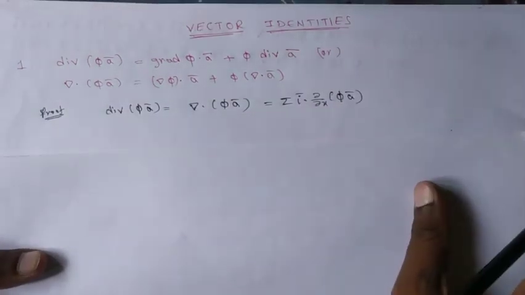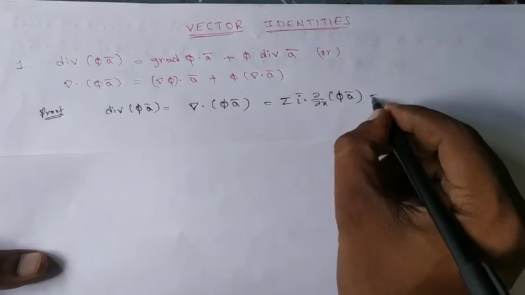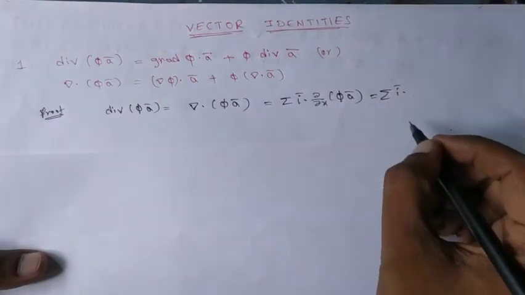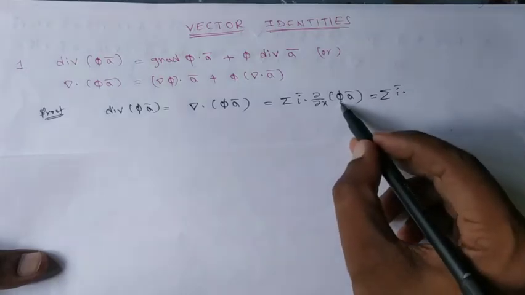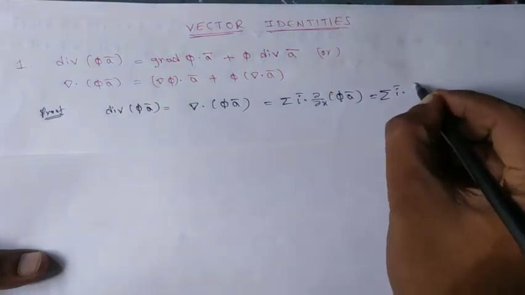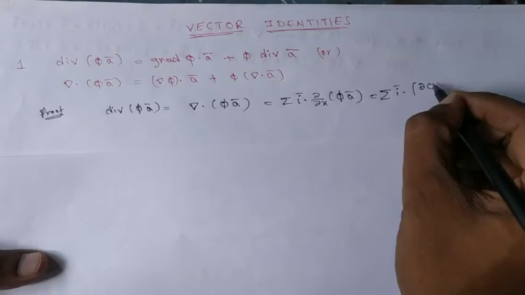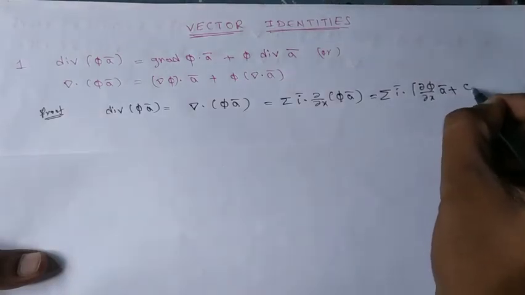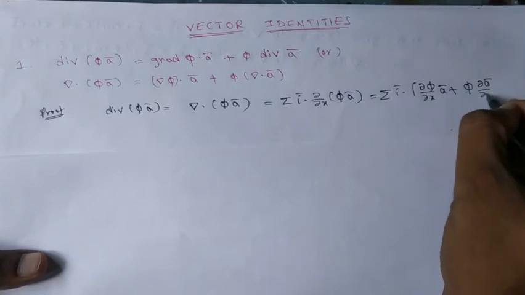You should remember the sigma notation to prove all these statements easily. So now I can write it is sigma i bar dot dou by dou x of phi a bar. Phi is one function, a bar is another function, so you have dou phi by dou x into a bar plus phi into dou a bar by dou x.